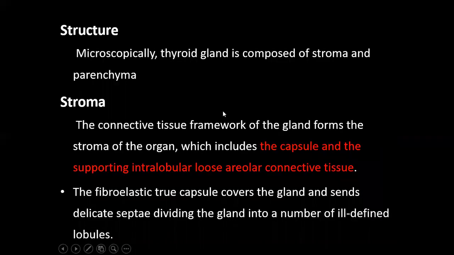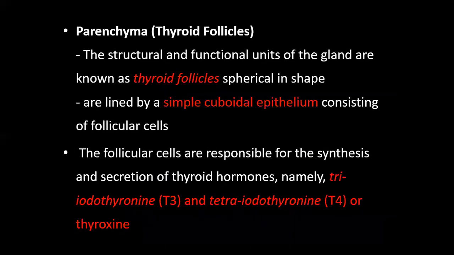Structure. Microscopically, thyroid gland is composed of stroma and parenchyma. Stroma, the connective tissue framework of the gland, includes a capsule and the supporting intralobular loose areolar connective tissue. The fibroelastic true capsule covers the gland and sends delicate septa, dividing the gland into a number of ill-defined lobules.